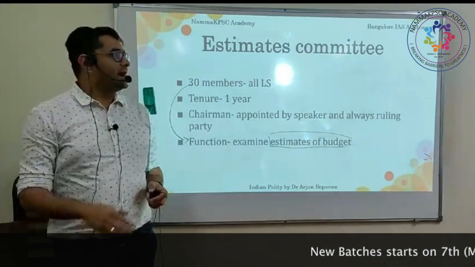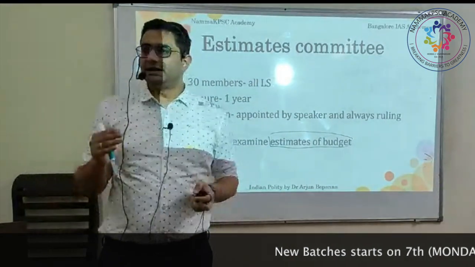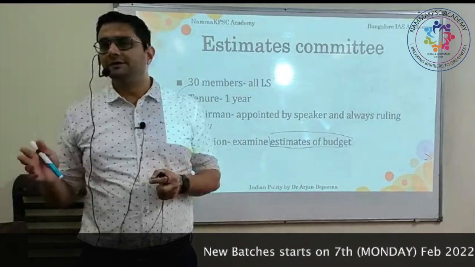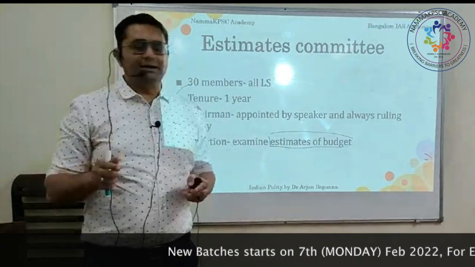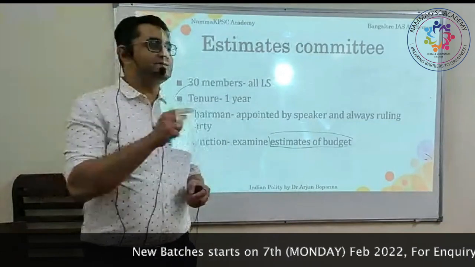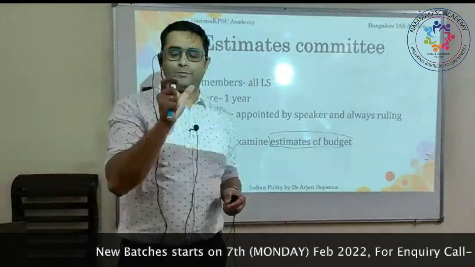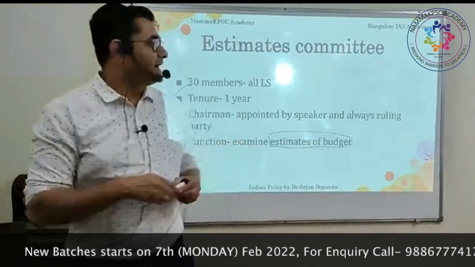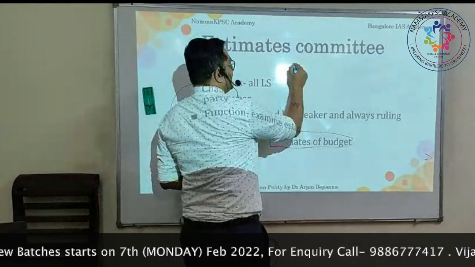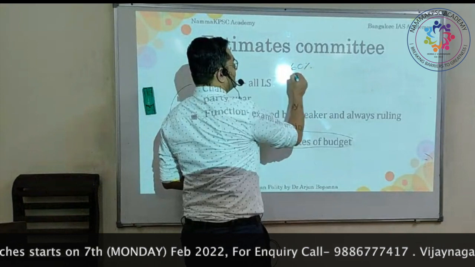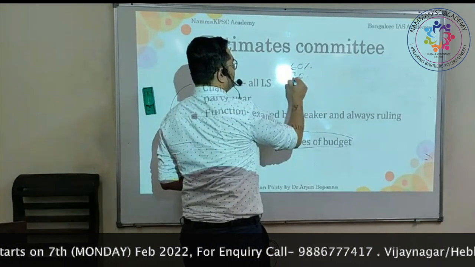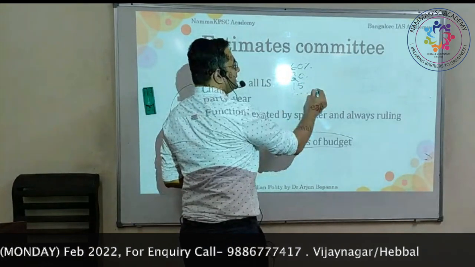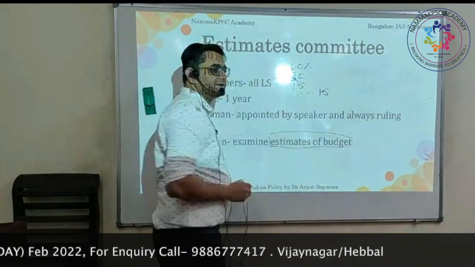So the idea of proportional representation by means of single transferable voting is that every political party will have representation in these committees because it is proportional to the members. So let's say BJP has 60%, Congress has 20%, TMC has 15%, other regional parties have another 15%, let's say.